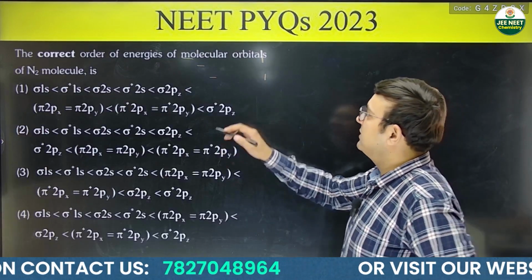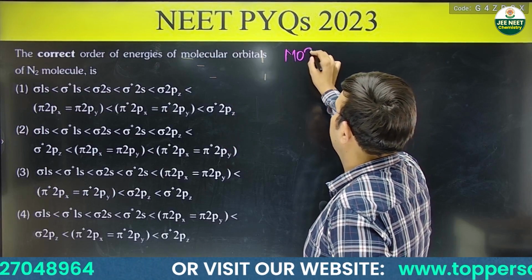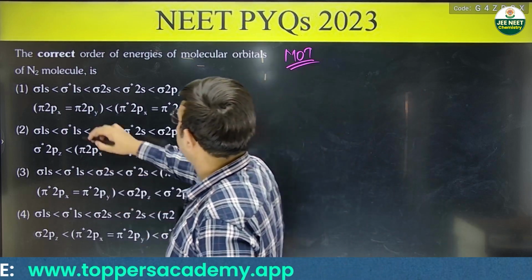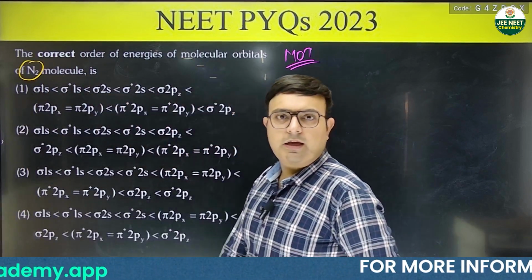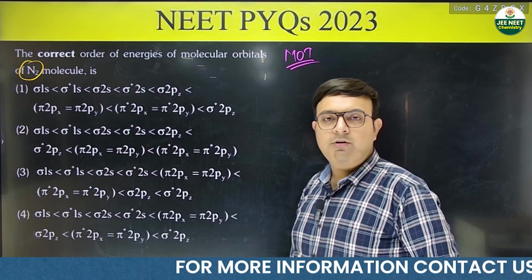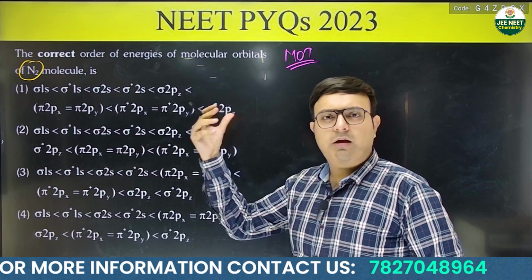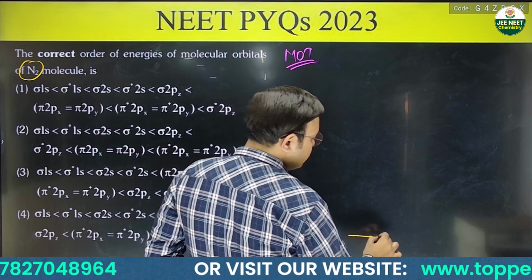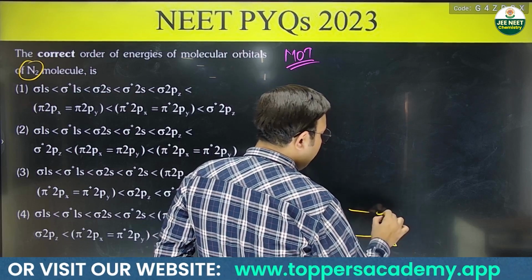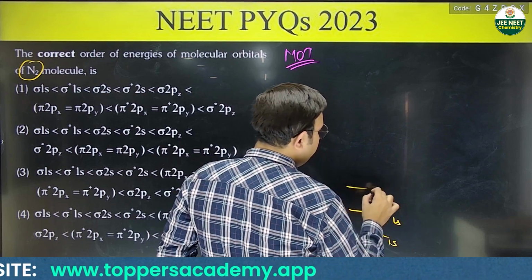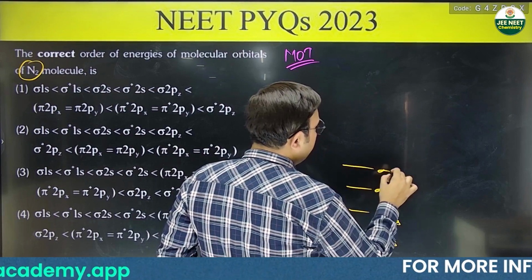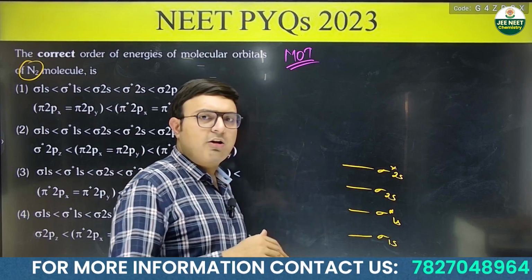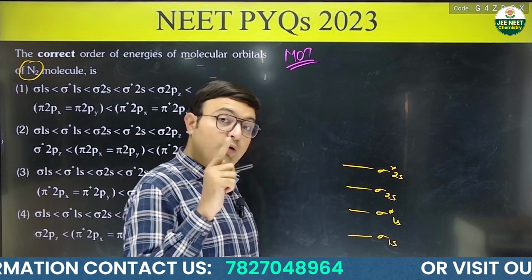चलो. Next question, this is from MOT, molecular orbital theory. ठीक है. अब पूछा गया, they are asking you the correct energy order of N2 molecule. ठीक है, किसकी एनर्जी बतानी है? You have to tell the correct order of N2 molecule. अब कोई भी molecule, any homodiatomic molecule you have, it starts from sigma 1s, then you will have sigma star 1s, then sigma 2s, then sigma star 2s. Okay, this order remains same during your homodiatomic molecules. Okay, I'm talking about homodiatomic molecules.